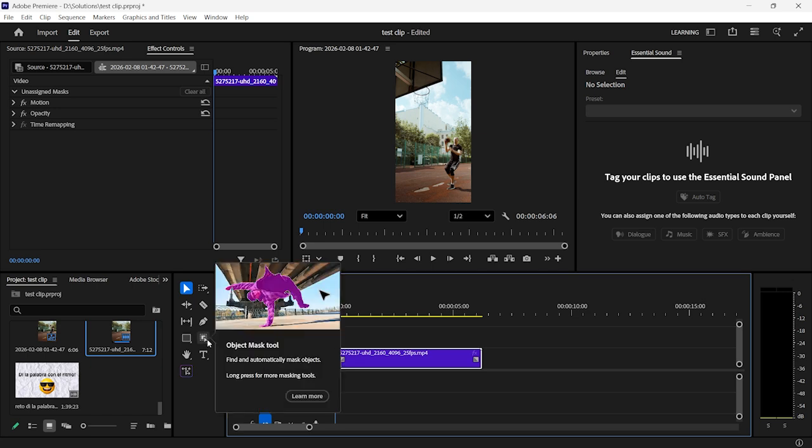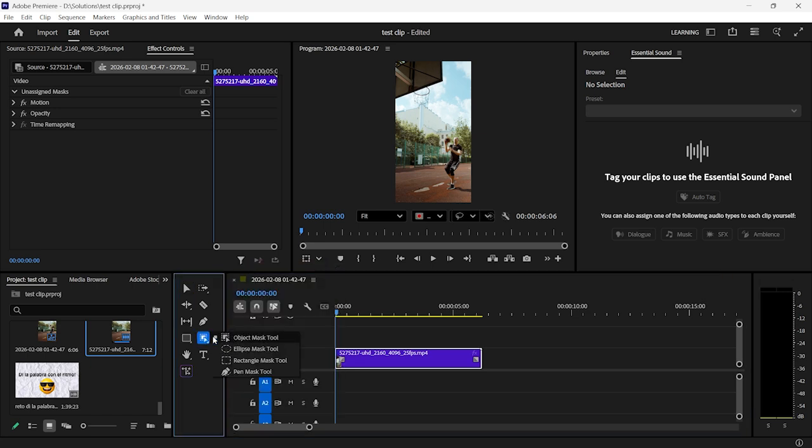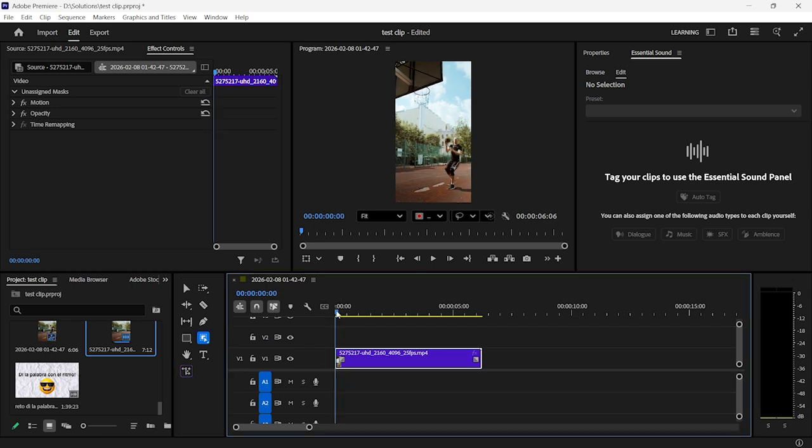If you don't see it here, you might find another icon here, so long press the left click and you shall find the list of all the mask tools. So just click Object Mask Tool, and now click the object you want to select. Make sure to be in the first frame that object appears, and click the object.